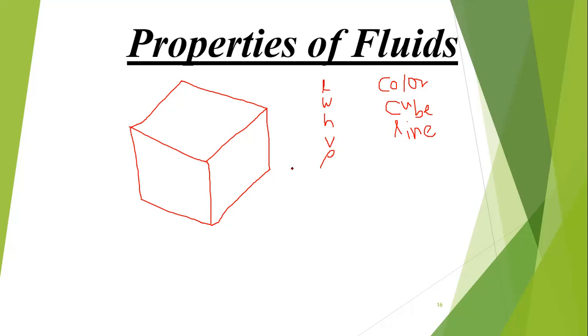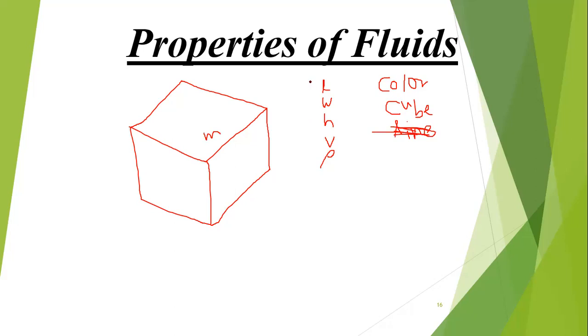Now we can just remove this line. Now what can you say about those things? The length you can measure, width you can measure, height you can measure, and if you know L, W, H, then you can calculate V. If you know the mass and volume, then you can calculate rho.